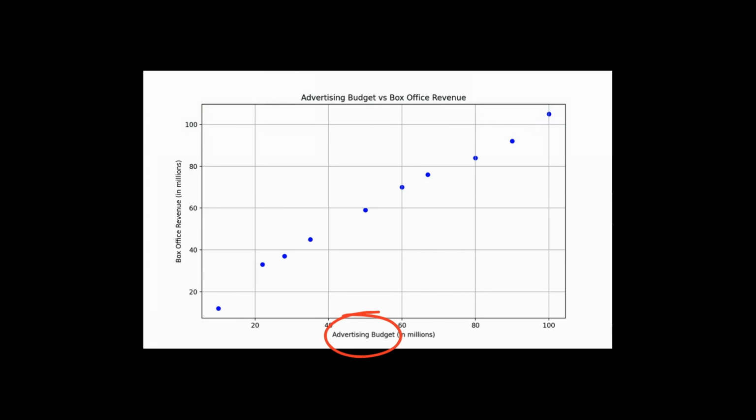We can visualize this by plotting a graph with the advertising budgets on the x-axis and the box office revenue on the y-axis. Linear regression will try to fit a line through the data points that shows how increasing the advertising budget will impact the revenue at the box office.